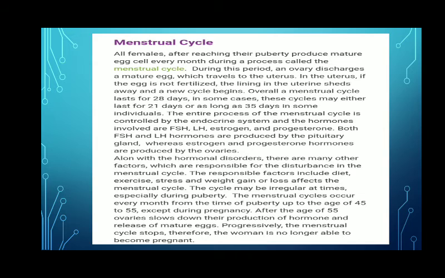और जो entire process of menstrual cycle होता है that is controlled by the endocrine system and hormones, और जो hormones इसमें involve होते हैं that are FSH, LH, estrogen and progesterone. और जो ये hormones हैं, FSH and LH they are produced by pituitary gland, और estrogen and progesterone they are produced by the ovaries. ठीक है, और ये menstruation क्या होती है, ये होता है break down and removal of inner thick and soft lining of the uterus along with its blood vessels in the form of vaginal bleeding.